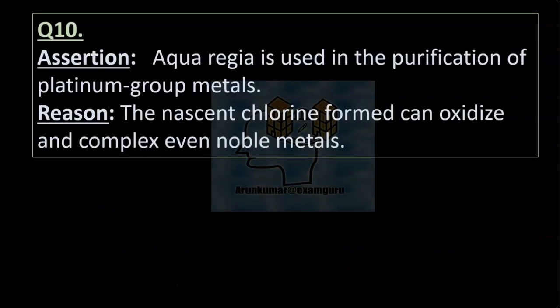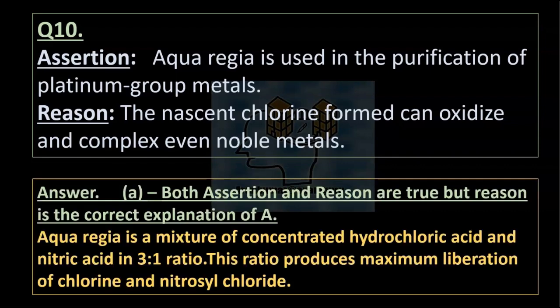Question 10. Assertion: Aqua regia is used in the purification of platinum group metals. Reason: The nascent chlorine formed can oxidize and complex even noble metals. Answer A. Both assertion and reason are true, and reason is the correct explanation of A. Aqua regia is a mixture of concentrated hydrochloric acid and nitric acid in a 3:1 ratio. This ratio produces maximum liberation of chlorine and nitrosyl chloride.